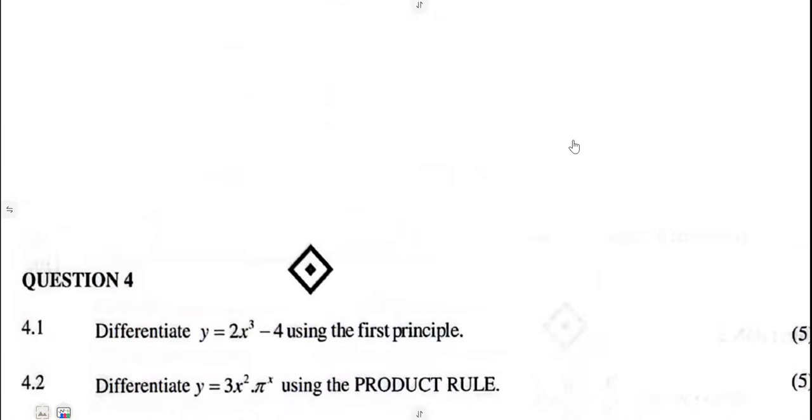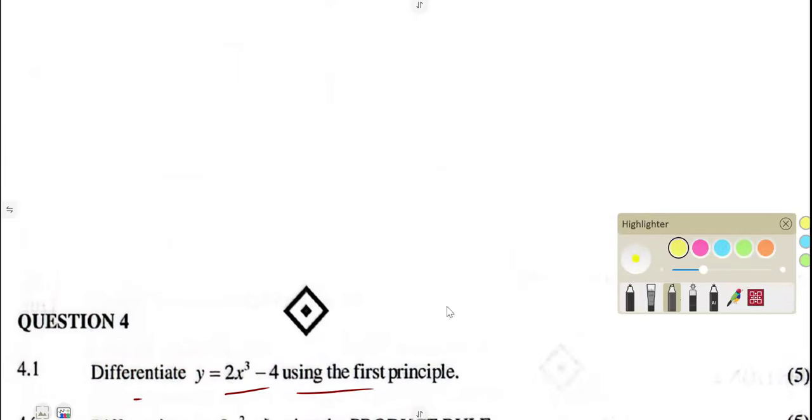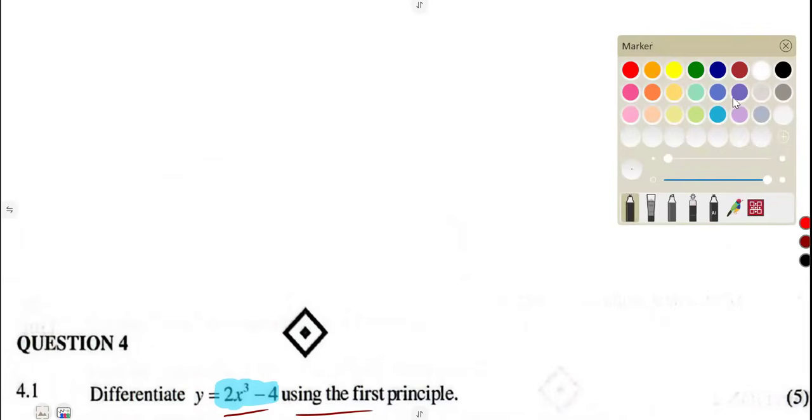There we are given to differentiate on 4.1. Differentiate this from or using first principles. All right, so the first principles, guys, is one of the easiest because you just need to follow the formula as it is. All right, 4.1.